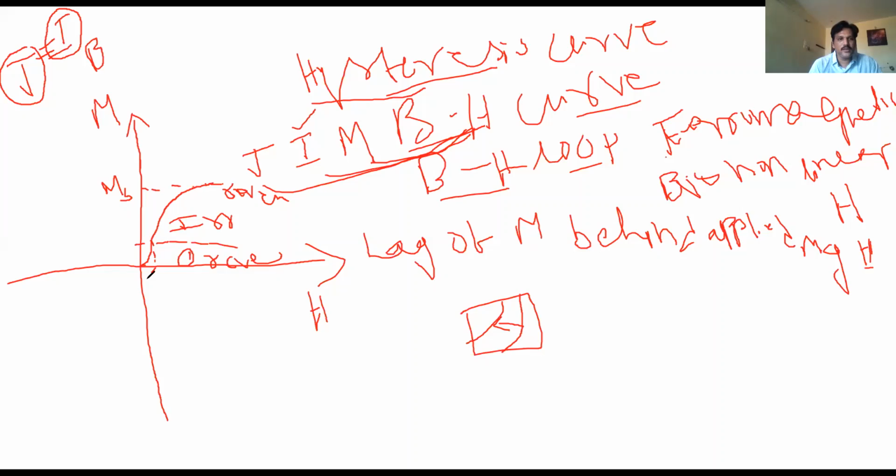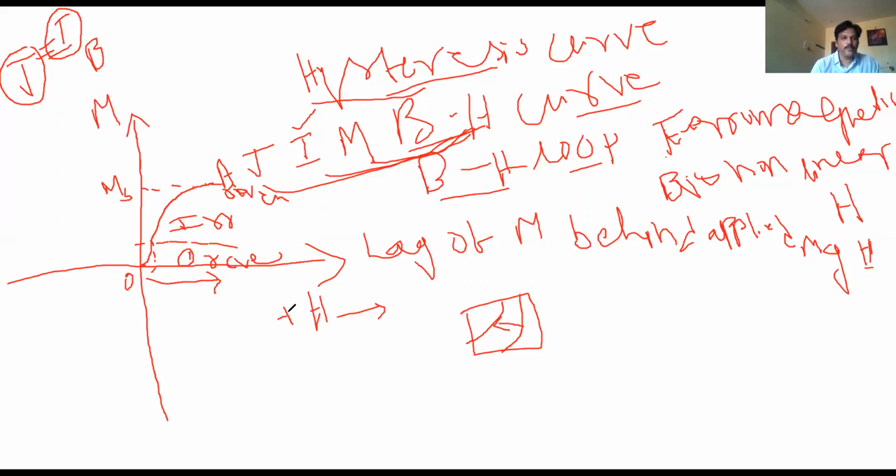So what I am doing is going this side, plus H, and the field goes on increasing. If you decrease the field, what happens? This is OA, the direction OA. How does this curve look? It looks like an exponential curve. It's not a linear curve; a linear curve means it passes through the origin.